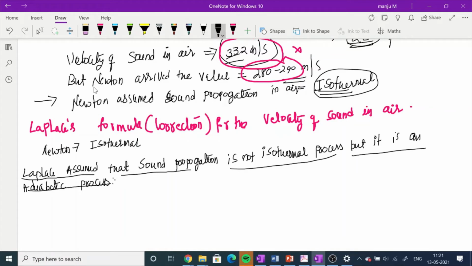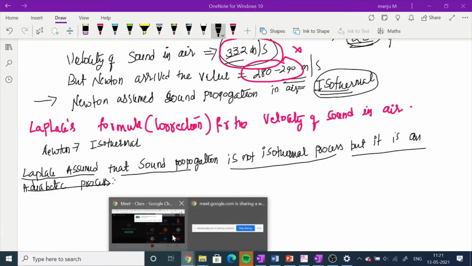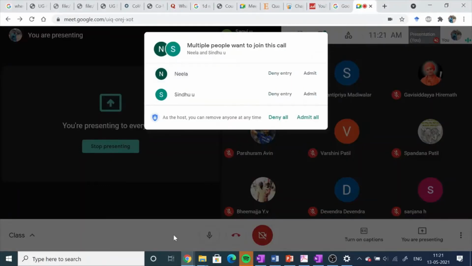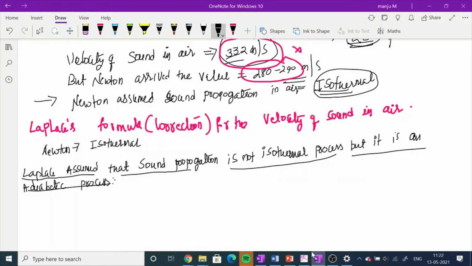So what do you mean by an adiabatic process? An adiabatic process is one in which no heat and mass transfer occurs. So Laplace assumed that propagation of sound through air is not an isothermal process, but an adiabatic process.